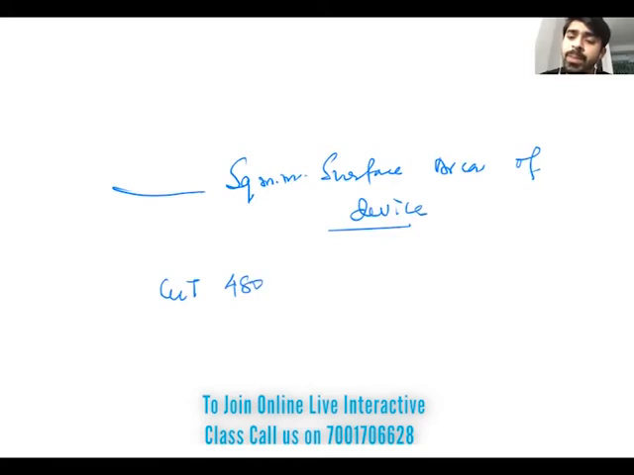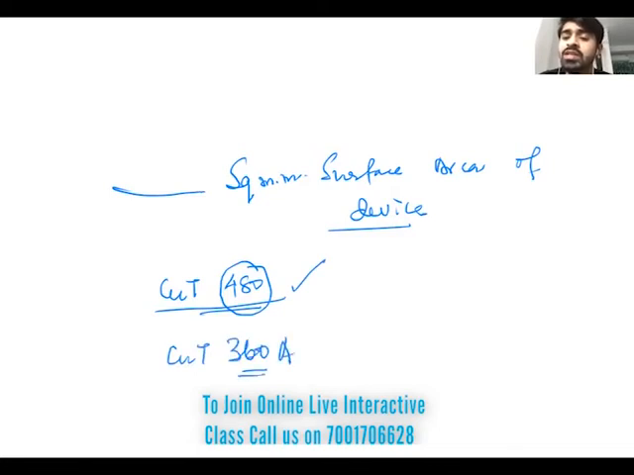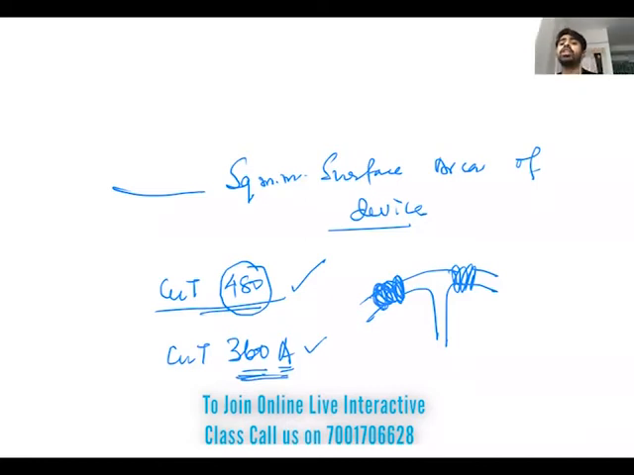of the device. If I say this is copper T 480, that means there is 480 square millimeter surface area of copper. If I say copper T 360A, that means 360 square millimeter surface area of copper is present on that device. And A means arm. Even in the arm there is some amount of copper. Are you getting my point now?